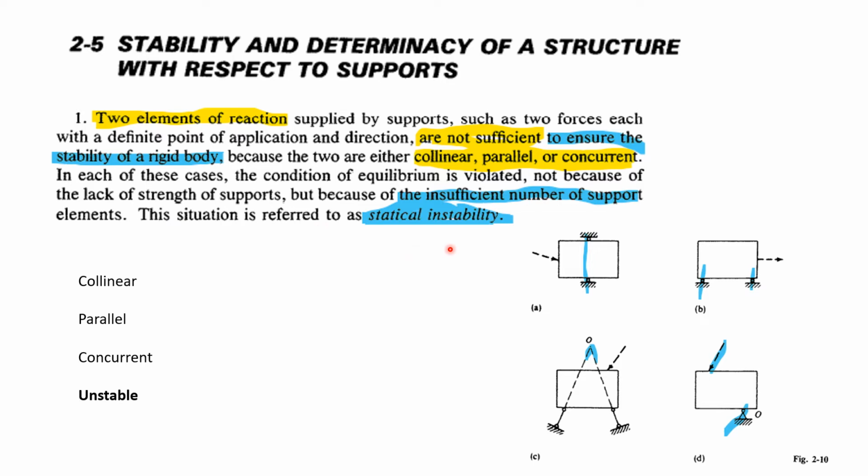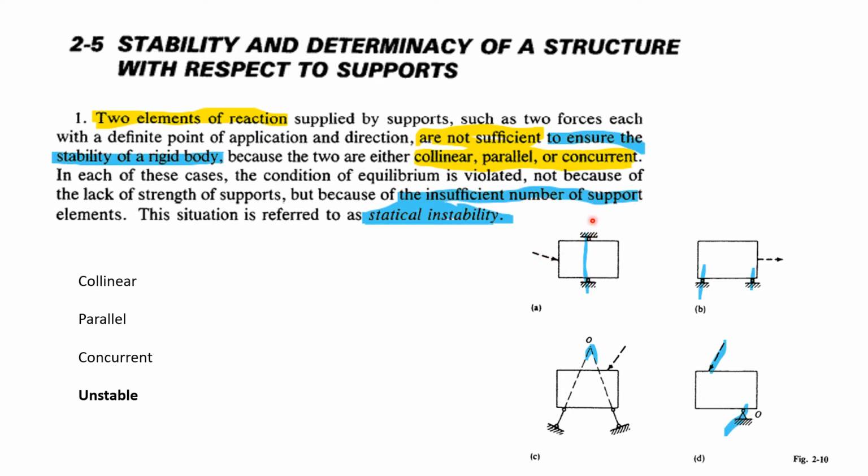This situation is referred to as statical instability.